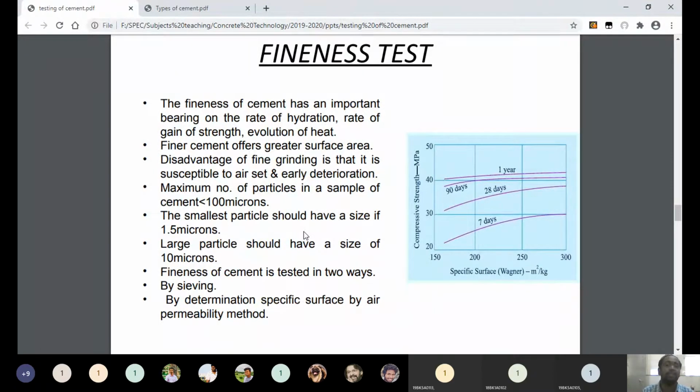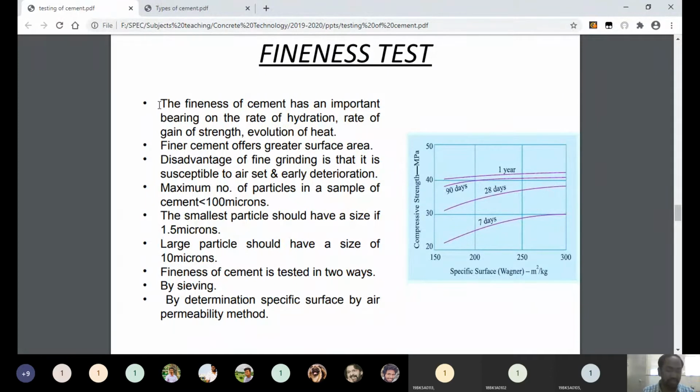Because each and every point I am discussing, or each and every point shown on screen now, you should note down. Then only you can understand and then only you can listen. Otherwise you can't keep concentration. Okay now. So fineness of cement.